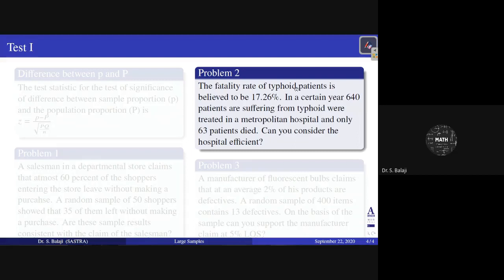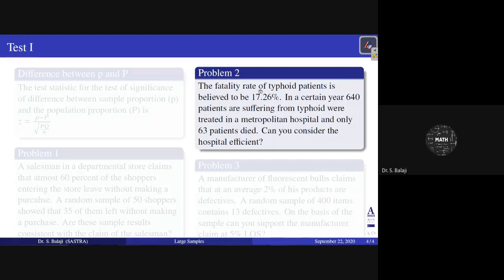The fatality rate of typhoid patients is believed to be 17.26%. That is the general idea. In a certain year, 640 patients suffering from typhoid were treated in a metropolitan hospital, and only 63 patients died. That data you are getting here.